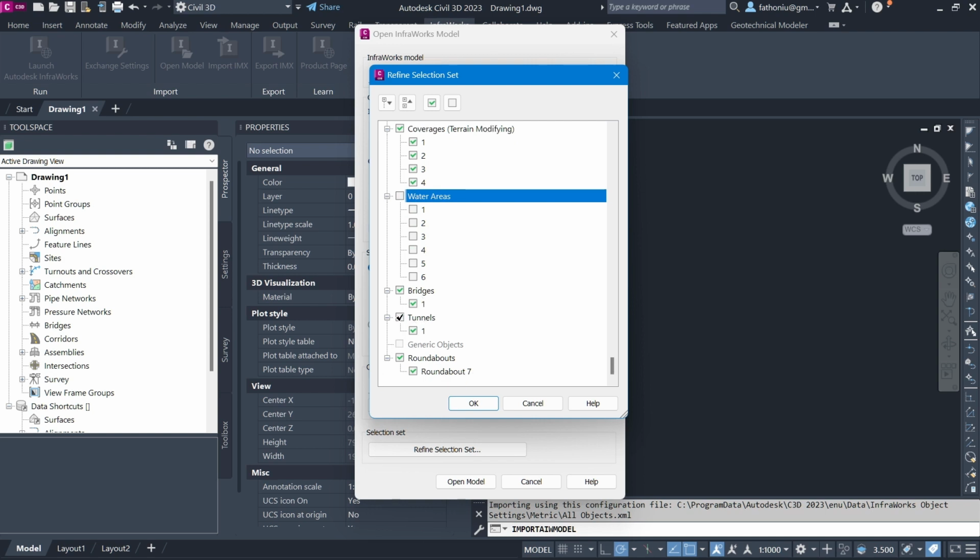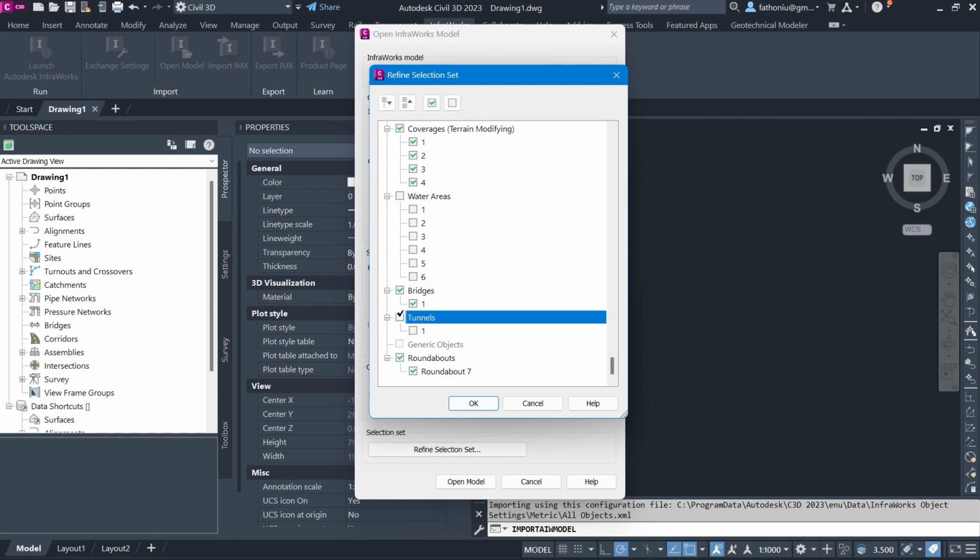Tunnel, basically, tunnel is a different model in InfraWorks and Civil 3D. In Civil 3D, you need to create an assembly for the tunnel, which is not brought directly from InfraWorks. So then you can switch it off.